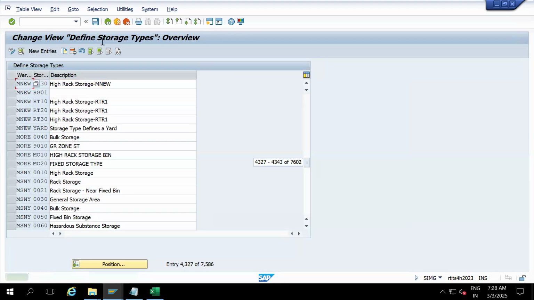So 3 hierarchy storage types are created. Are we not going to create fixed storage types, bulk, pallet? That we'll see later. As of now, as per the business requirement, we have created MN10, MN20, MN30, 3 storage types. So my storage types are ready.